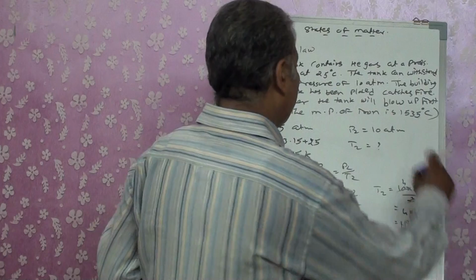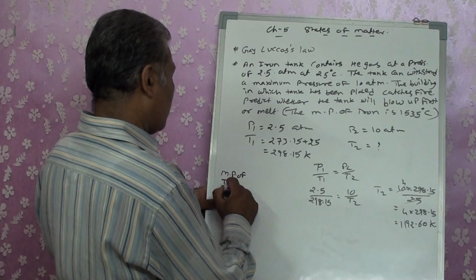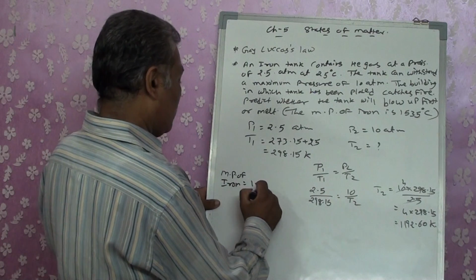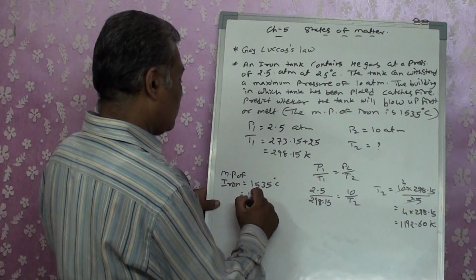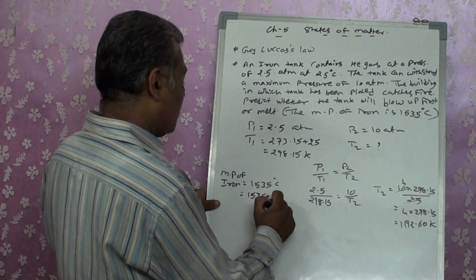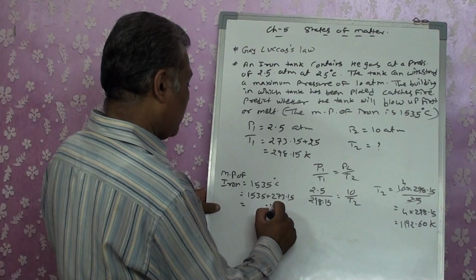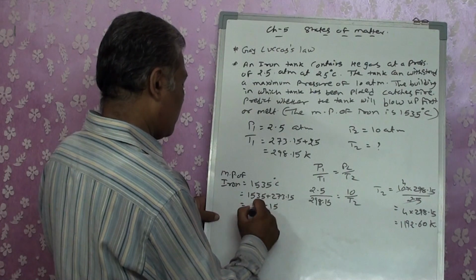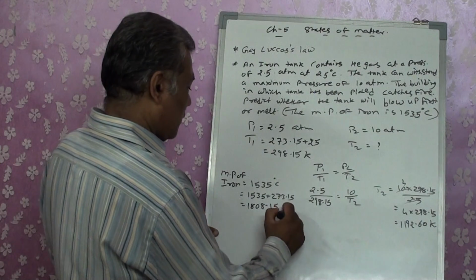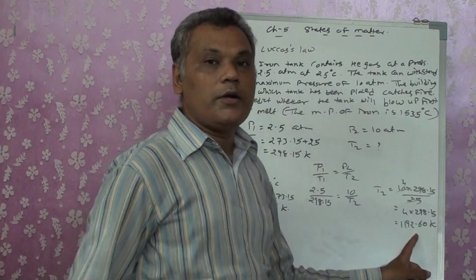Now this shows me the melting point of iron, which is 1535 degrees Celsius, that is equal to 1535 plus 273.15. We will be getting this much Kelvin. Before that it will blast.